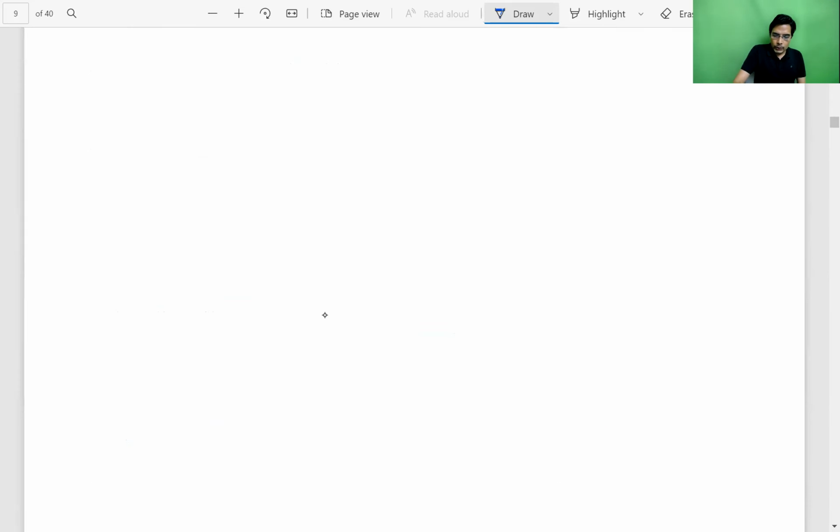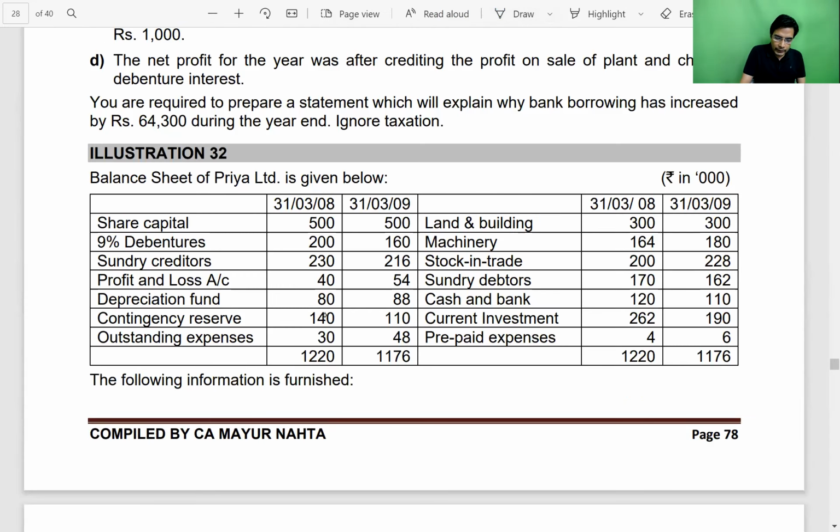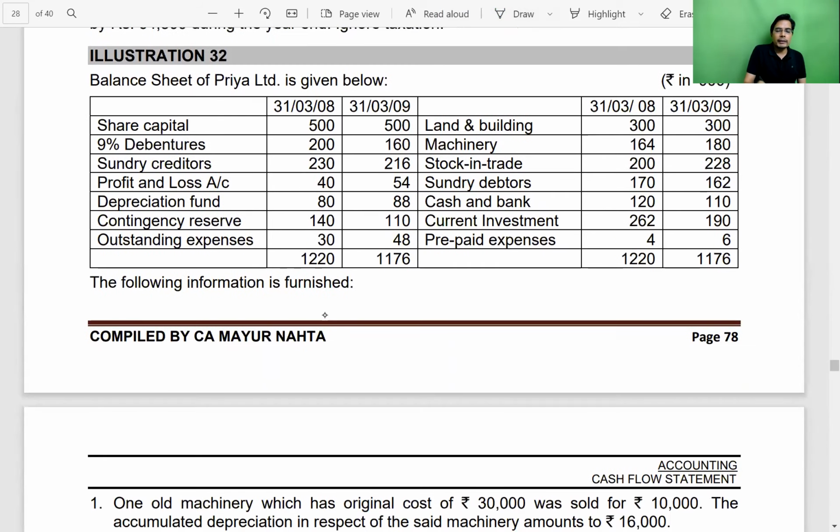Fine. Now a few discussions we have to do, questions whose solution has already been given to you, but still a few points. If we discuss them in the class, it will be fine. We will not do the full-fledged questions, just a few important points. Solution is already given for these questions. Question number 32. So what I would want you to do at this point of the video is, you should pause the video and read the entire question number 32 once. And then listen to the discussion which we are going to do right now.